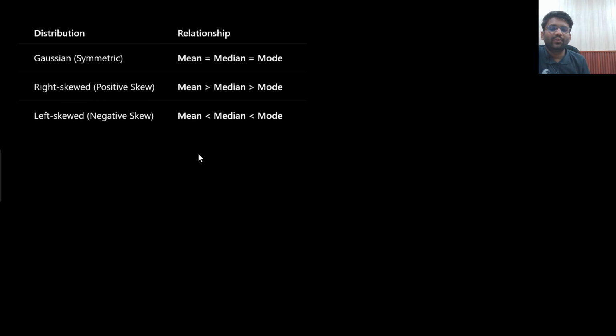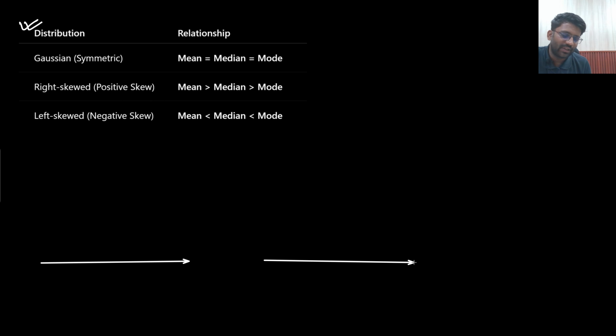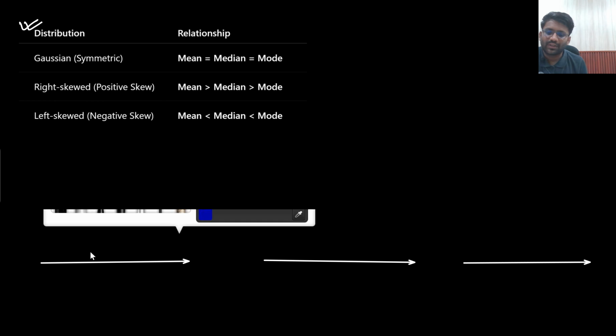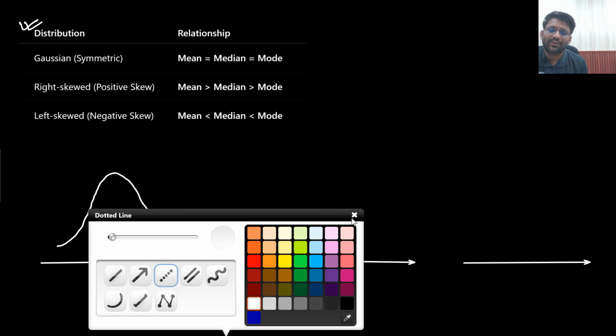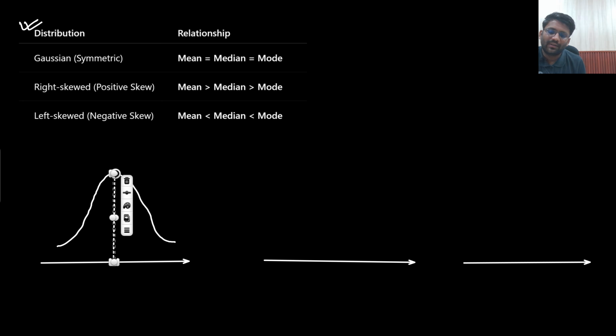So what is the conclusion that you need to remember? Only this slide you need to remember. So if there is a Gaussian distribution, then mean will be equal to median will be equal to mode. If there is a rightly skewed distribution, you will be able to draw the graph. All 3 graphs you will be able to draw very easily. So how will you draw all these 3 graphs? Gaussian distribution would look somewhat like this. This is Gaussian. Gaussian means everything is happening right in the middle. All 3 same.